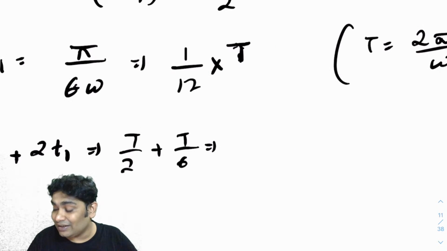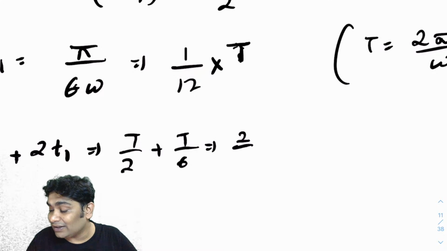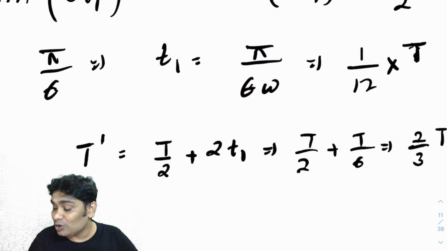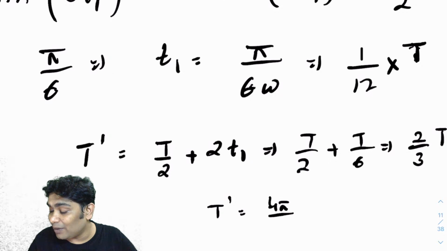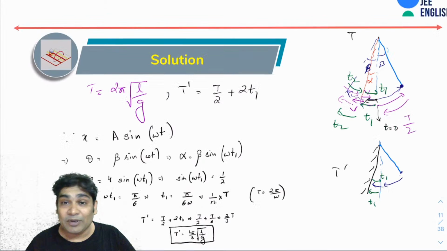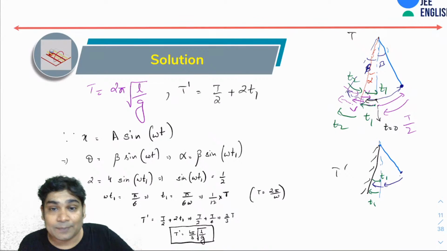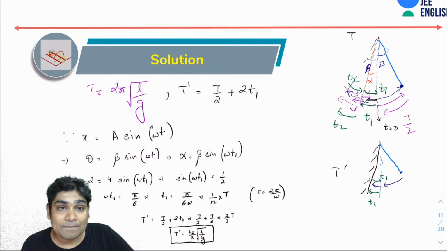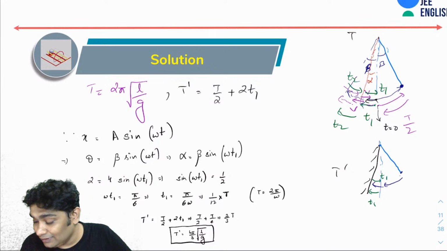So that makes it 2 by 3 T. Which means t dash would be 4 pi by 3 root of L over g. That is the answer for this question. Alright, so let me know if everybody followed this. Is that fine?